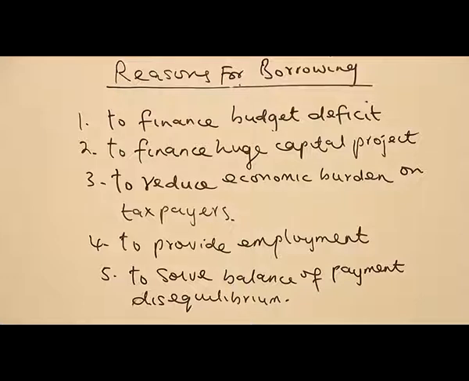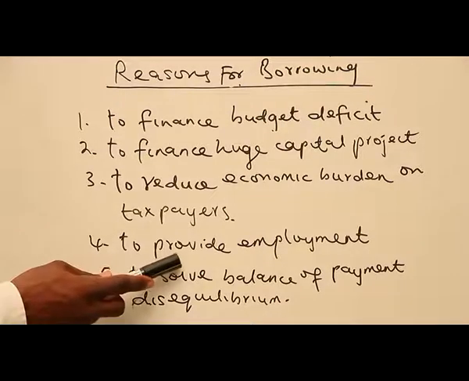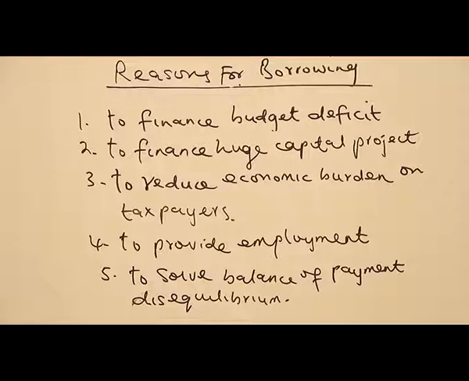Instead of government continuing to increase the tax rate on people and on goods and services, government can decide to borrow in order to reduce the economic burden. Number four, to provide employment opportunities. Government can borrow in order to create more jobs in the economy, so that citizens can engage in one or two things, that is, the creation of job opportunities.